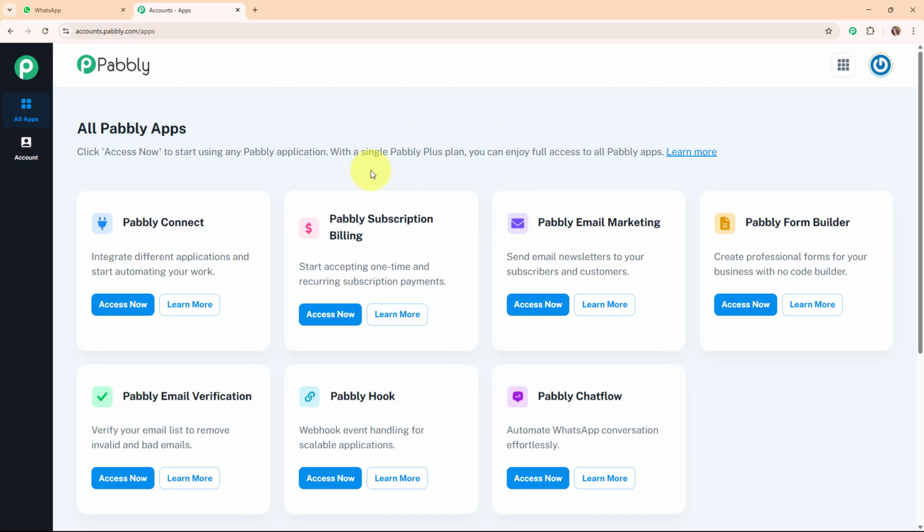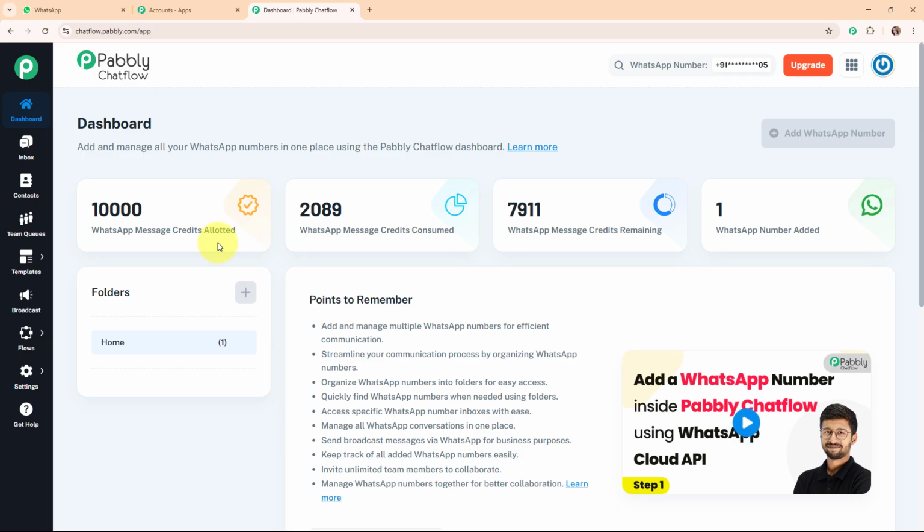Now after signing in, here you can see the all Pabbly apps window where you can see all the applications of Pabbly. To build my WhatsApp chatbot, I'm going to use Pabbly Chatflow, and to access my Pabbly Chatflow account, I'm going to click on this access now. And now here on my screen you can see Pabbly Chatflow's dashboard.